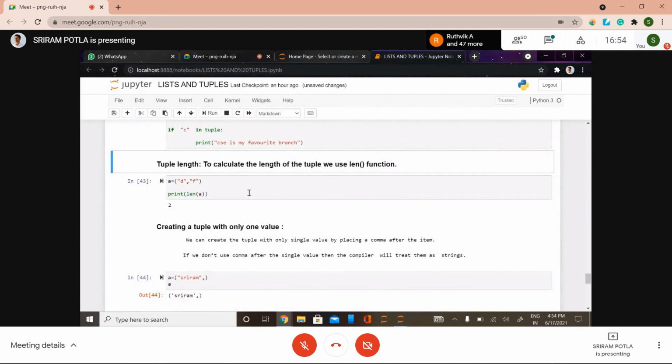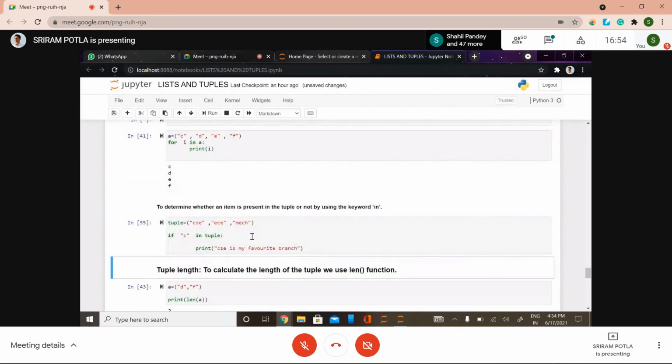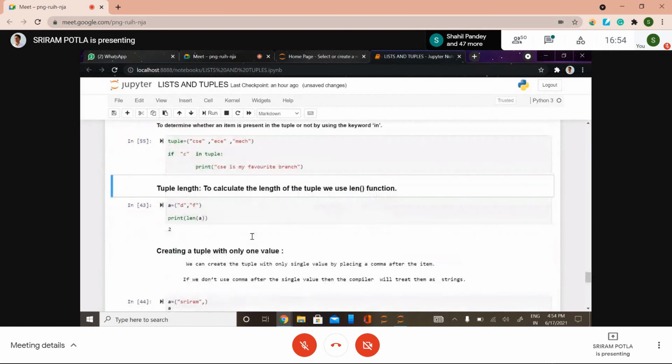So the next thing is how to get the length of a tuple. Using the length function, you can do that. Whatever we did in list, here also it is the same thing. Using length, you can get the length of the tuple. We have 2 values, so the length of the tuple is 2. So it's just clear. Don't worry about these looping statements and all. In the upcoming classes, you would get a clear idea.